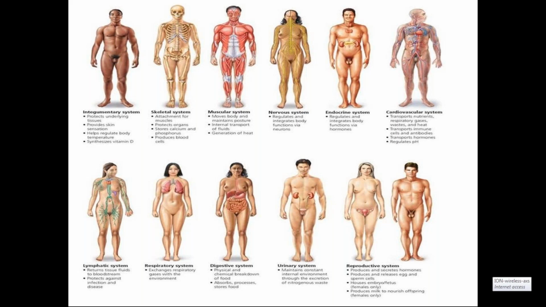Suppose all these systems are maintaining the internal environment. Suppose there is any damage to these particular structures, or suppose in the nervous system there is any damage to the nerve, the muscle or the bone, that leads to different kinds of signs and symptoms, where we can easily differentiate whether the injury belongs to mamsa, asti or blood vessels.